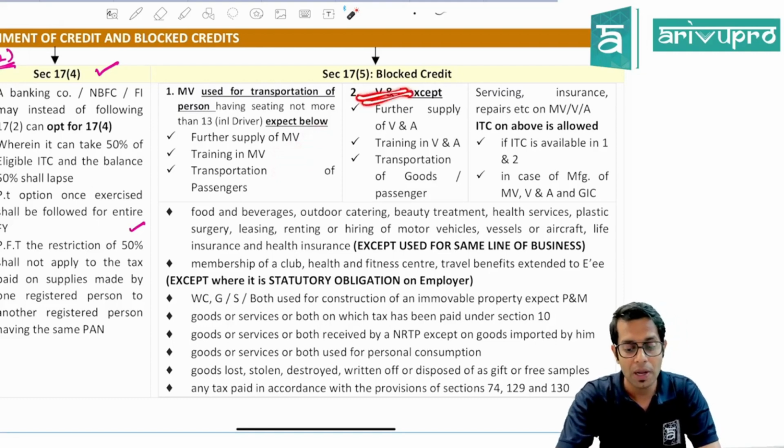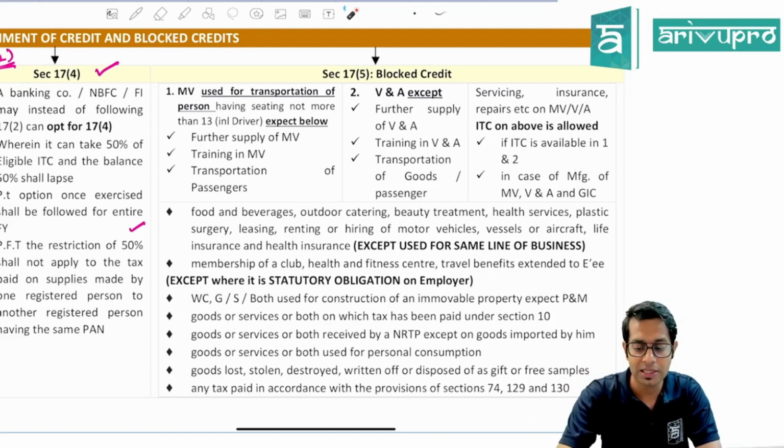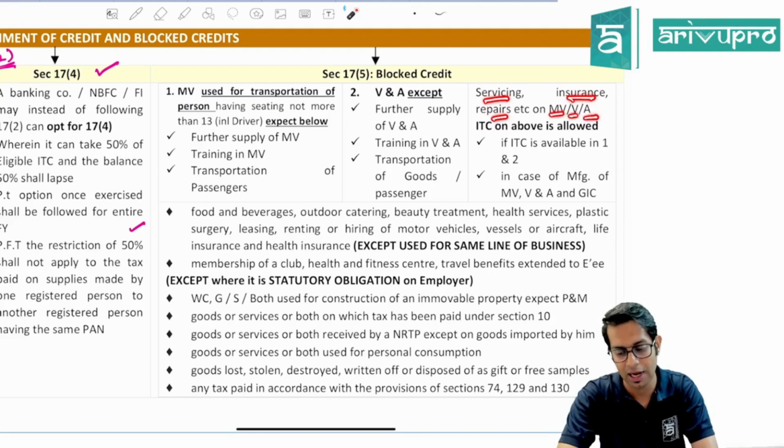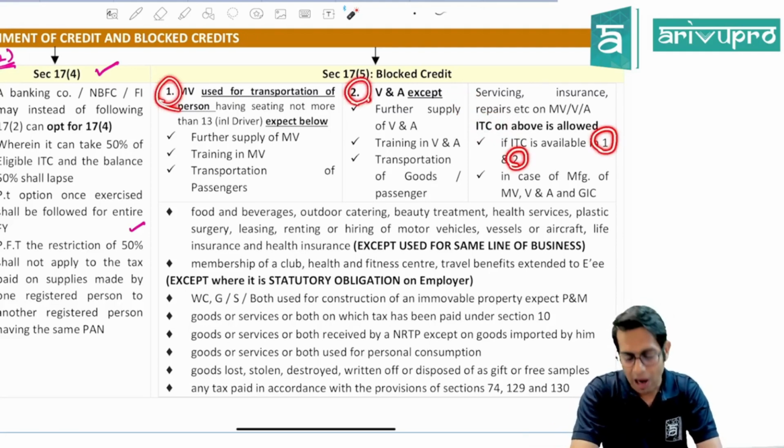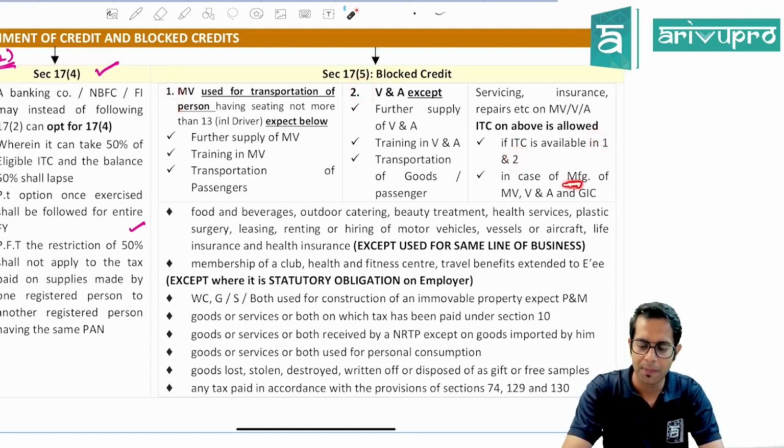Similarly, you will not be allowed to take input tax credit on vessels and aircraft, except where you are involved in the business of further supply of vessels and aircraft, training in vessels and aircraft, transportation of goods, and transportation of passengers. Similarly, you will not be allowed to take input tax credit on service cost, repairs cost, and insurance cost of motor vehicle, vessels and aircraft. However, you will be allowed to take input tax credit on these if ITC is allowed at the time of purchase of that motor vehicle, vessels and aircraft, or you are a general insurance company or a manufacturer of motor vehicle.